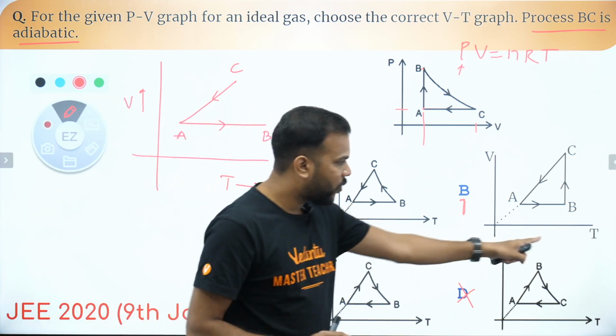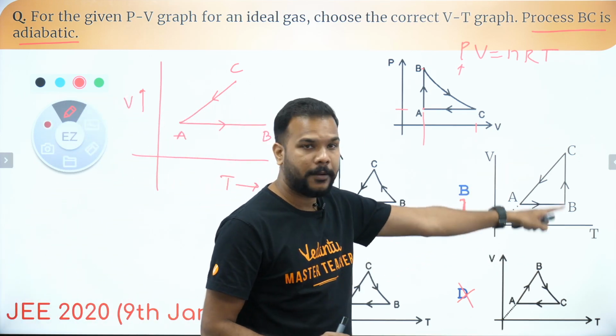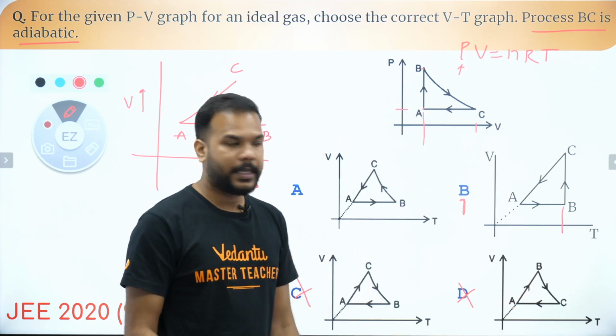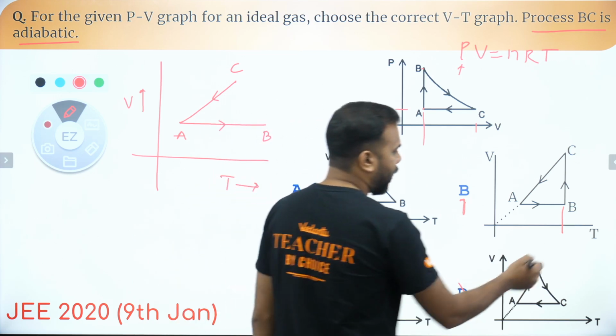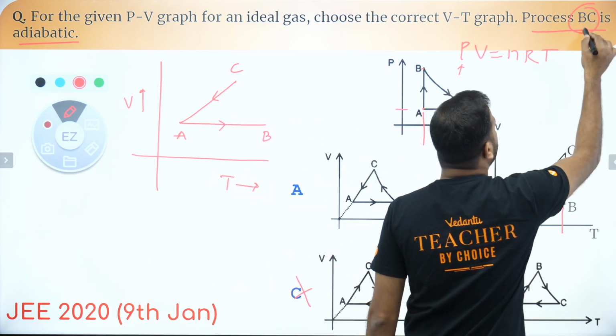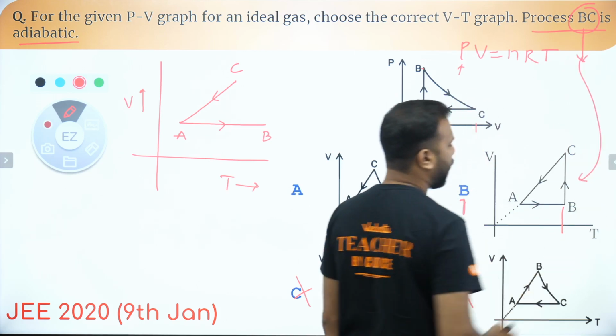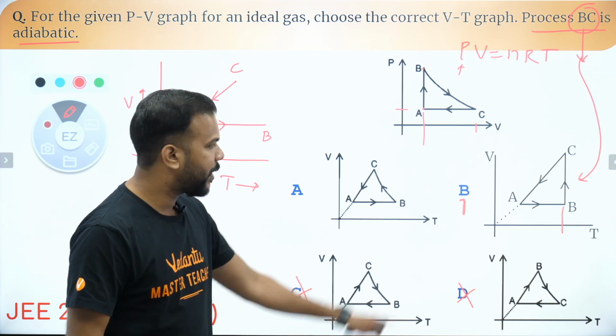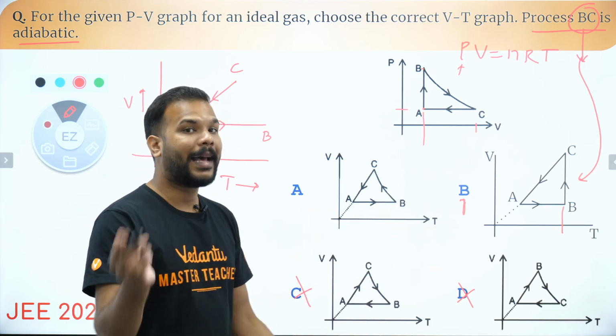But now if you look at B to C, what does it say? From B to C, option B says that the temperature is constant. It says that process BC, according to this particular graph, is not adiabatic, rather it is isothermal. But we know that B to C cannot be isothermal, it has to be adiabatic.